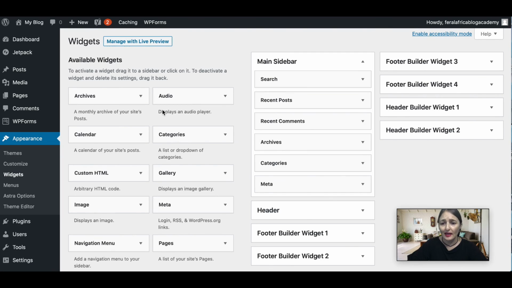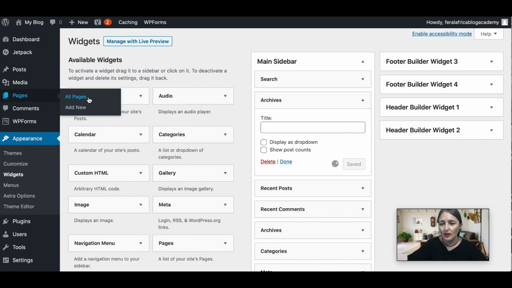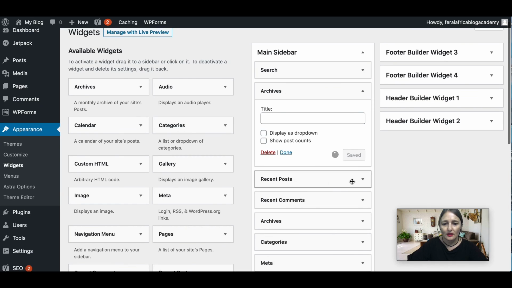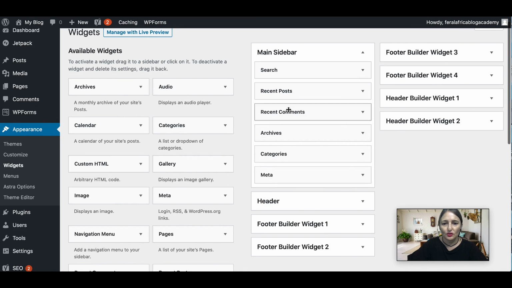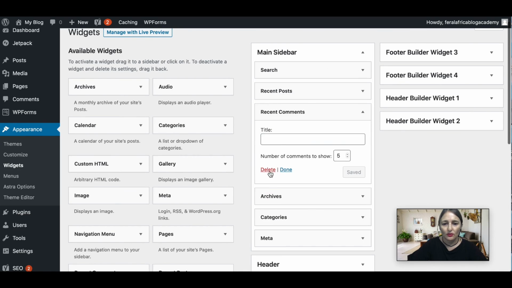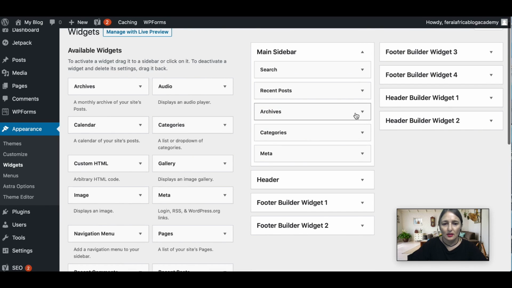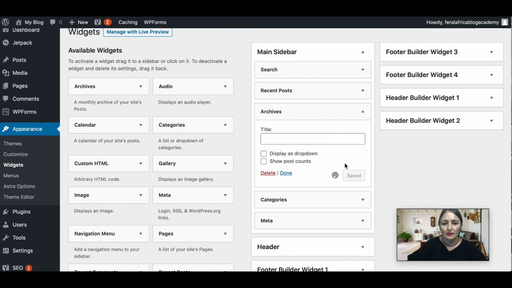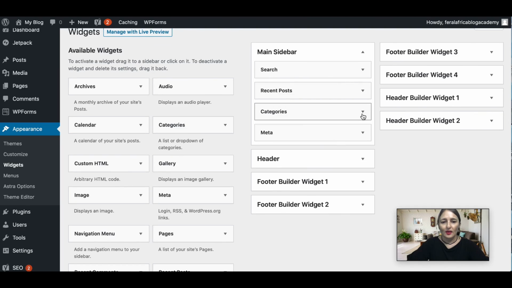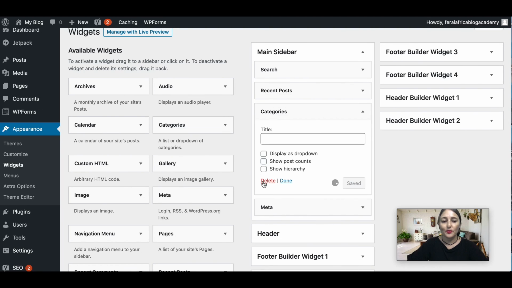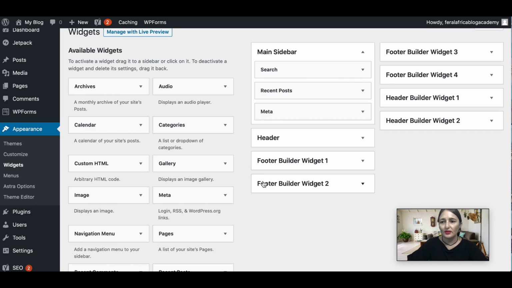You can really add anything in here. So these are your widgets. You can just drag and drop, or you can just delete them. I would maybe just have a search bar at the top, and all this other stuff I'm just going to delete. Alright, so that's basically how you set up your WordPress blog.